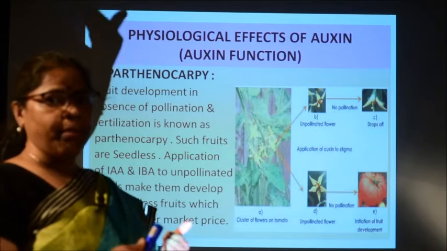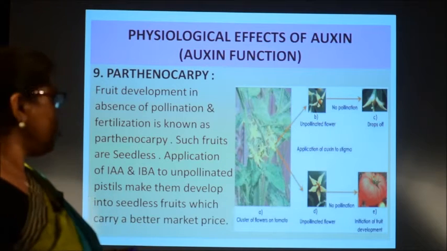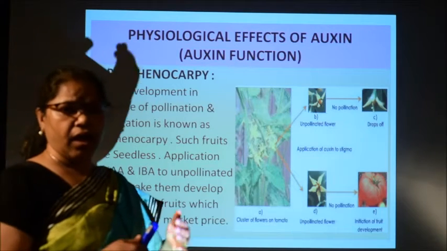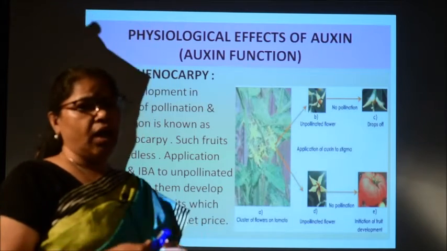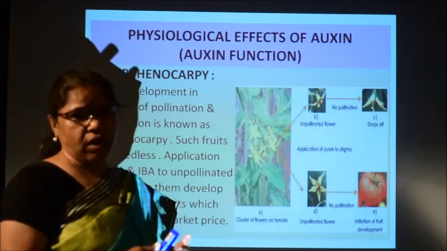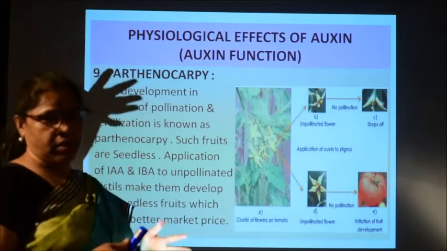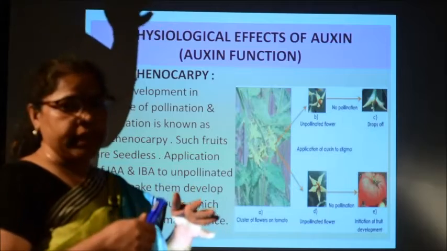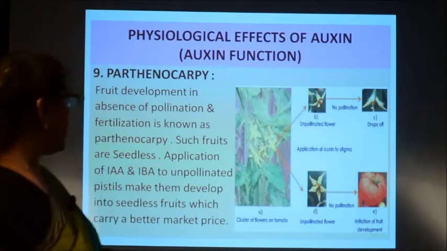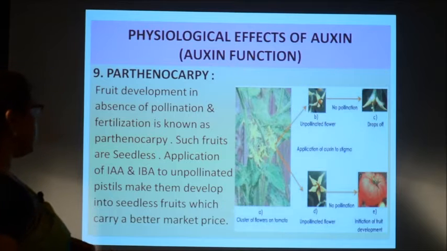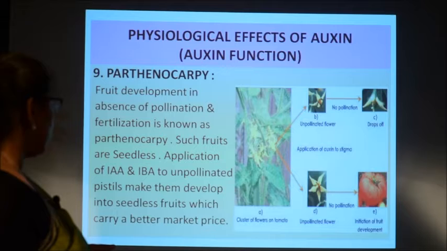Parthenocarpy leads to formation of seedless fruits, and you know seedless fruits have commercial value, because all of us prefer to eat fruits without seeds than fruits with seeds. Suppose grapes, all of you love to eat seedless grapes rather than grapes with seeds. So, this auxin hormone helps in formation of parthenocarpy or seedless fruits.